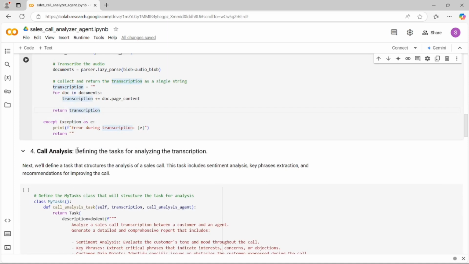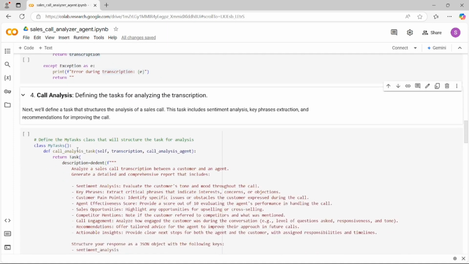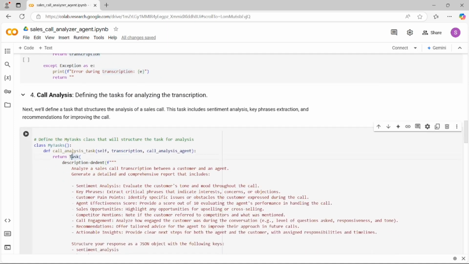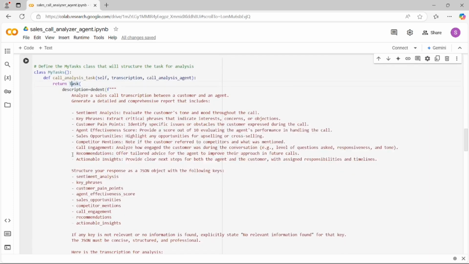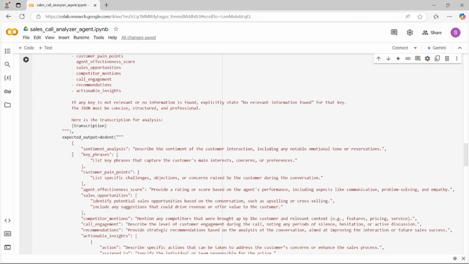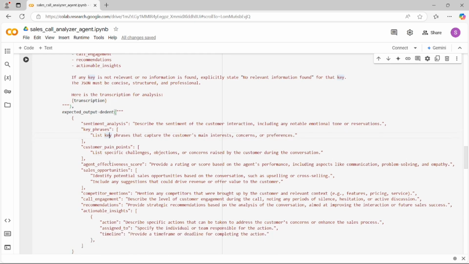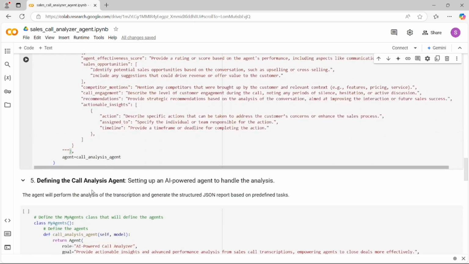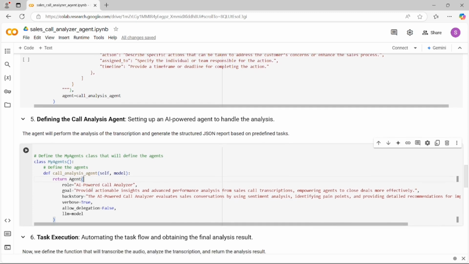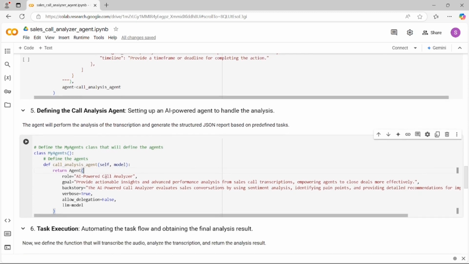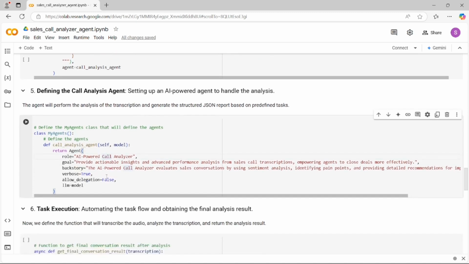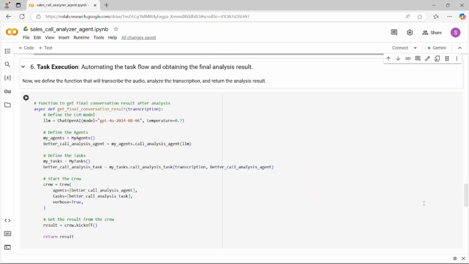Now here is the call analysis part. Here I'm defining my task using the CrewAI framework, and here I'm defining my expected output in the form of JSON, and then this cell will be our agent. Here I'm defining my agent using the CrewAI framework. Then this cell is responsible for the task execution.